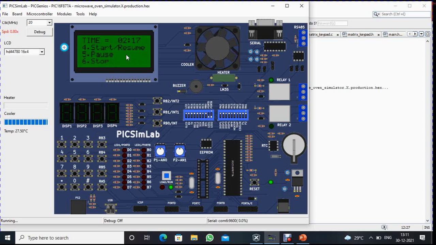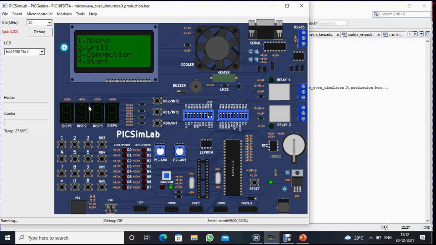And now I'm going to stop this process by pressing key number 6. If I press key number 6, it will get back into the cooking modes. We will see. Now I press key number 6. It gets back into the cooking modes. Okay, next we will see the grill mode.